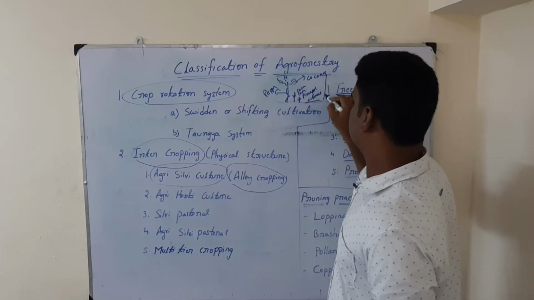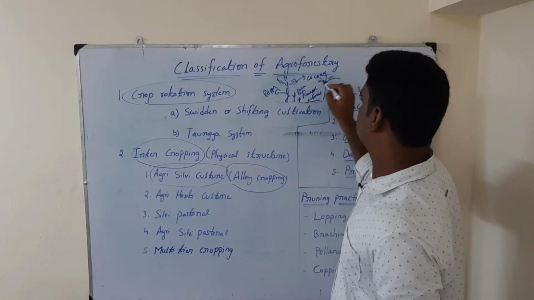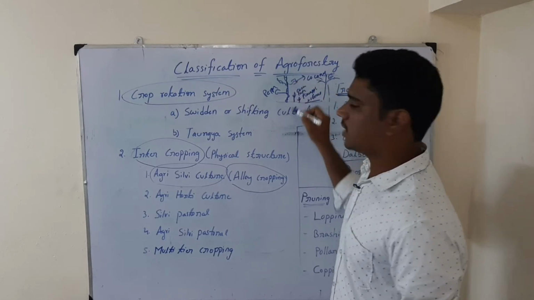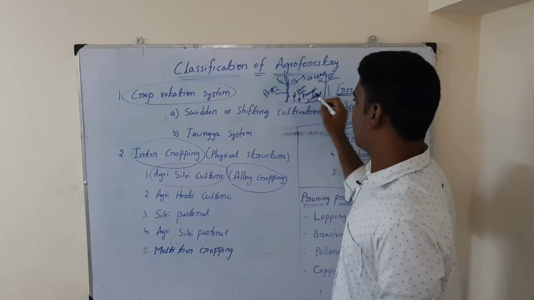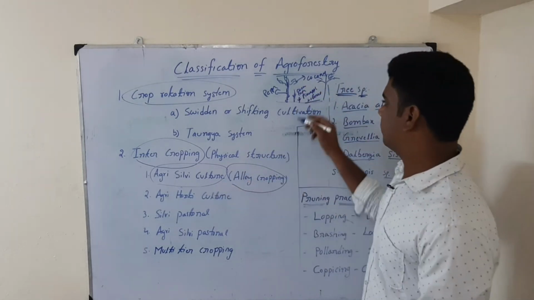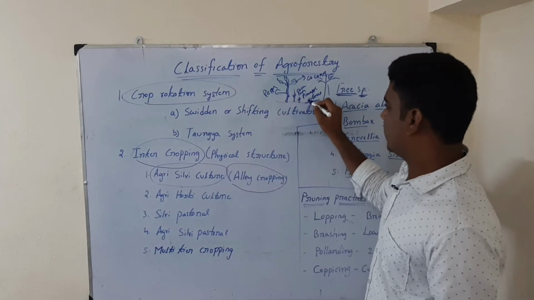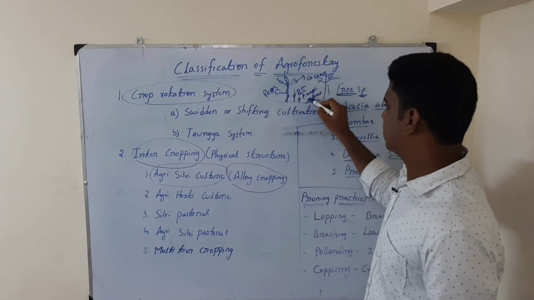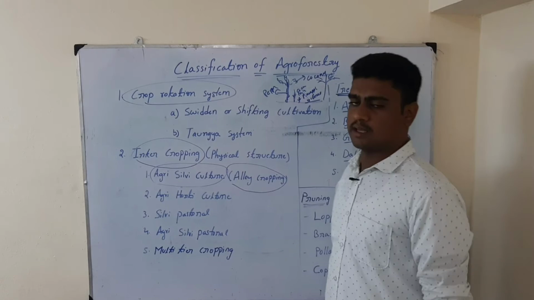So if you see, coconut is the tallest tree among all the components, followed by cocoa or papaya, followed by pineapple, followed by grass. So we are raising the crops based on height.